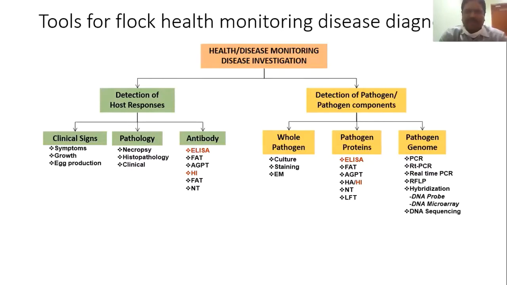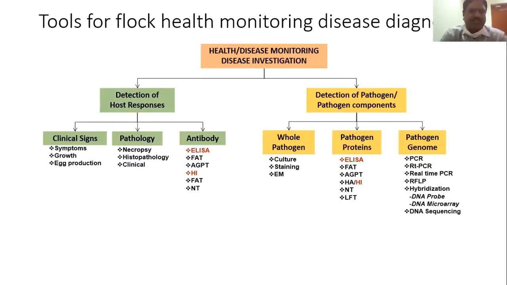Then recently there is another component, the detection of the pathogen genome. Here we use molecular techniques like PCR, reverse transcription PCR, real-time PCR and sequencing, which the industry has now also started using commonly. Coming to antibodies, we have several techniques for serological detection of diseases or immune response.